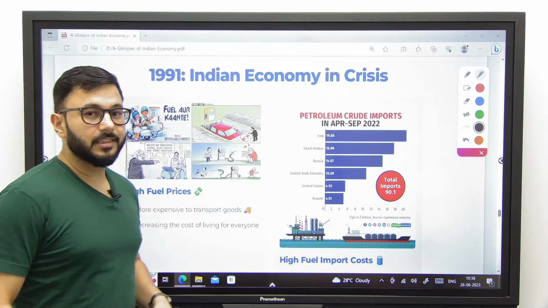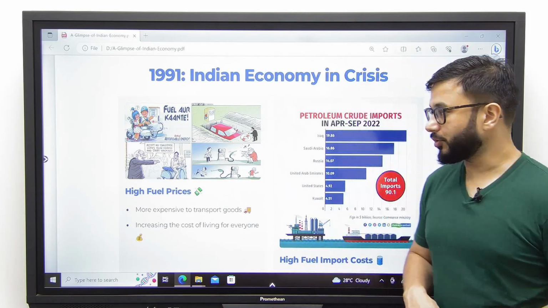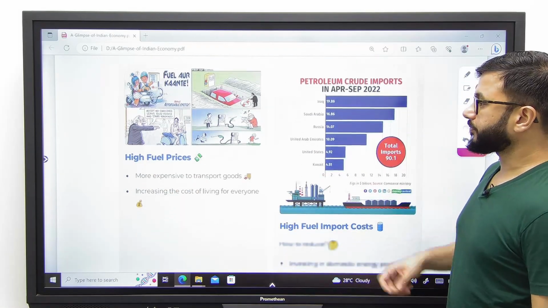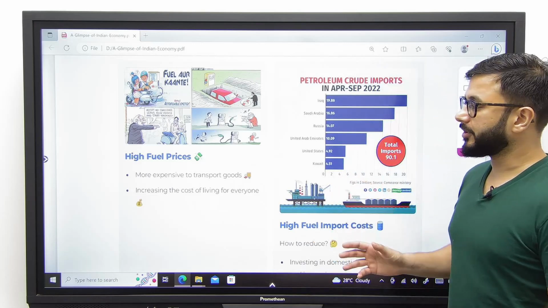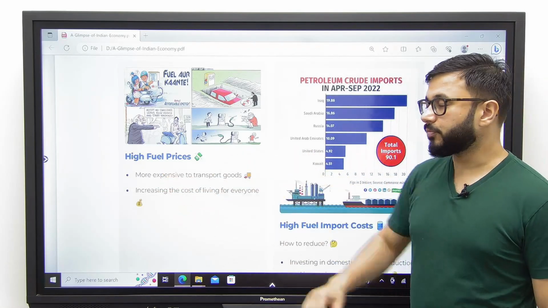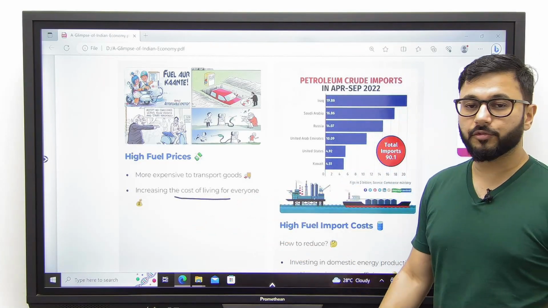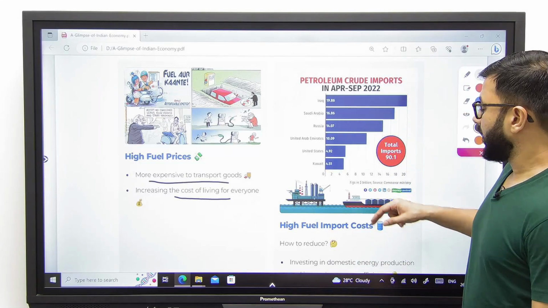Let's come to the crisis. What happened in the economic crisis of 1991? Please remember, it was not a financial emergency. High fuel cost, number one, because of various external events, devaluation of our currency, etc., we saw high fuel prices. This automatically meant a higher cost of living for everyone and more expensive transport of goods.